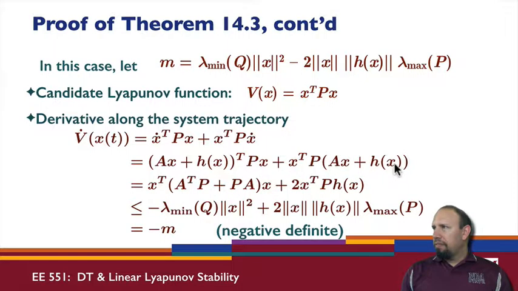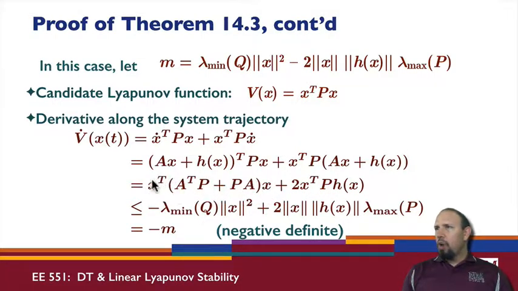I can group some terms together. I can group these two terms together, x transpose times A transpose P plus PA times x. The other terms I can group together, and I can show that they will be equal to this. I'll get 2 times those.